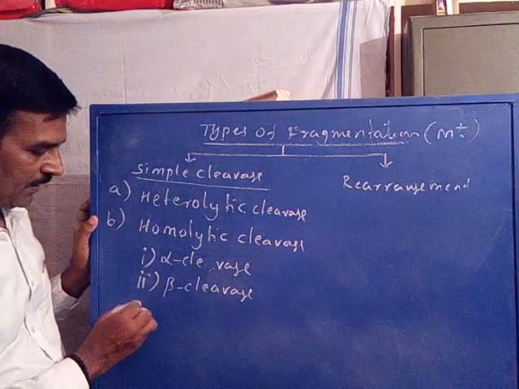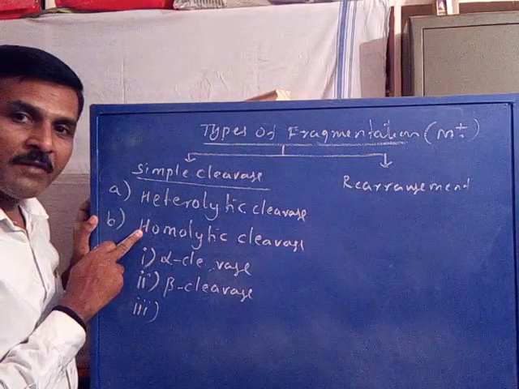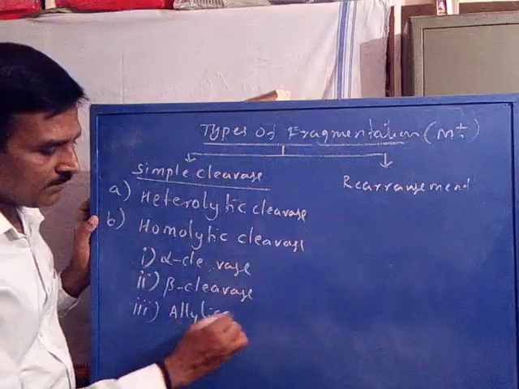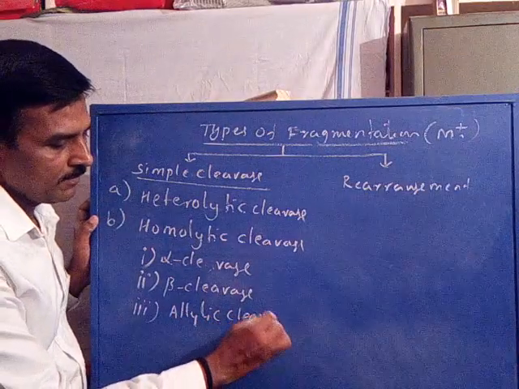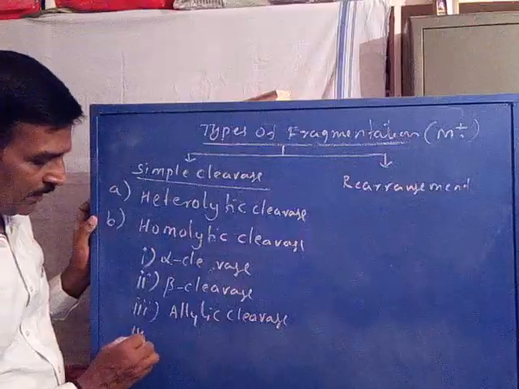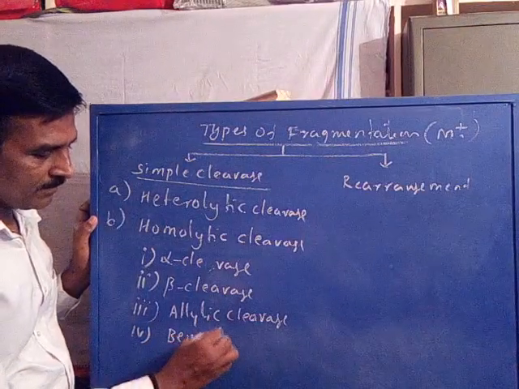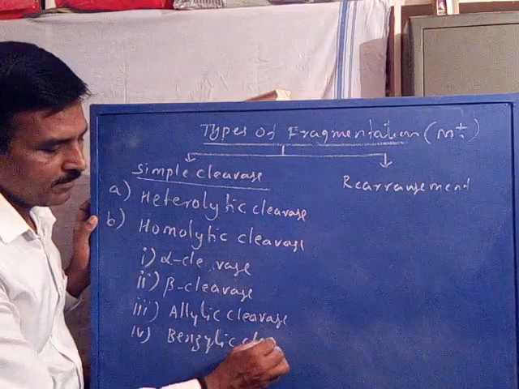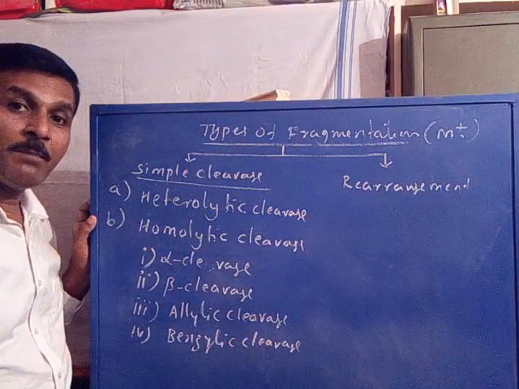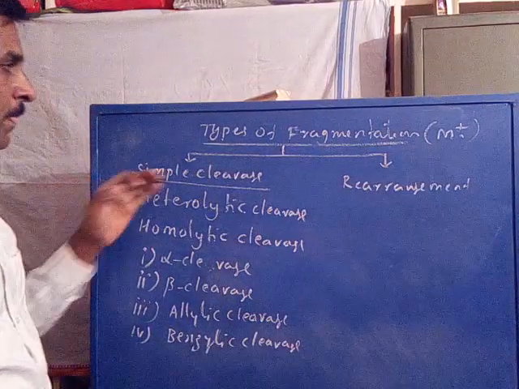I can explain after writing. Or the homolytic cleavage may be allylic cleavage, or the homolytic cleavage may be benzylic. Are you following?